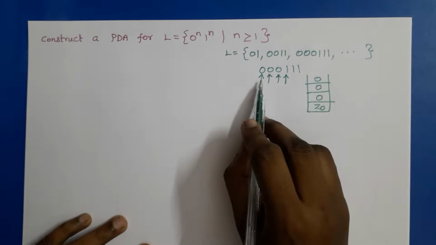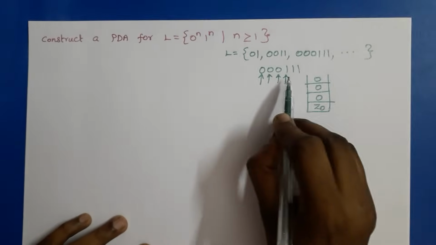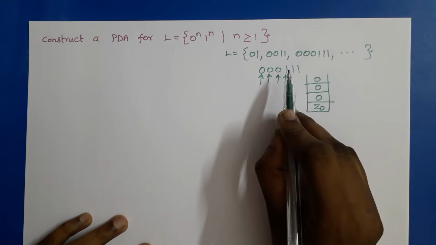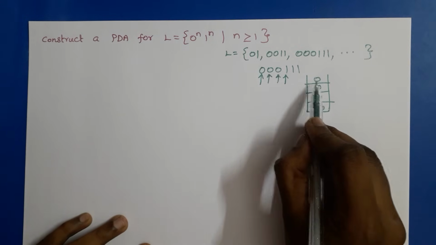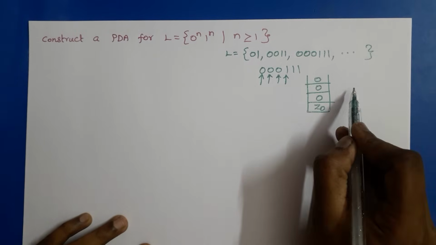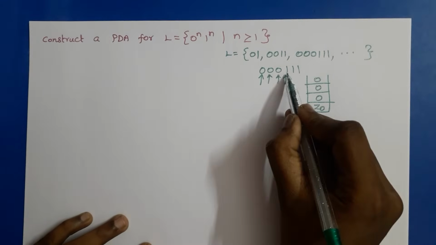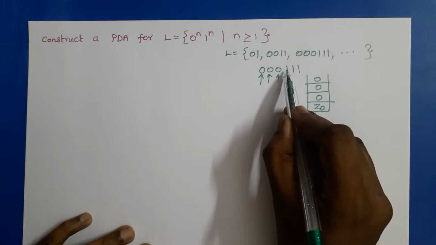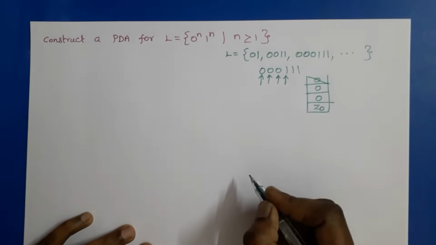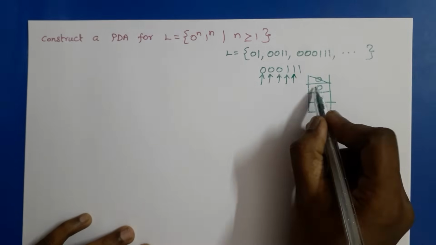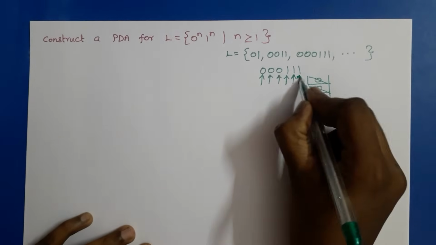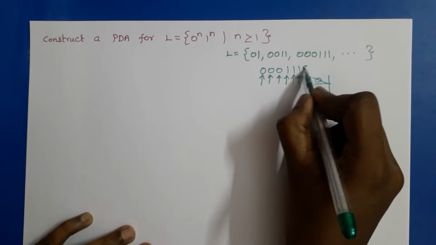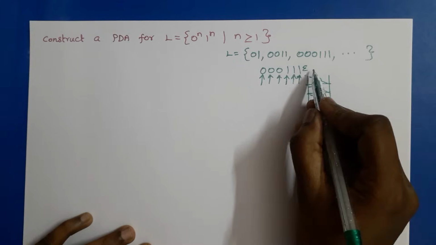Next we will see n ones. After pushing n zeros onto the stack, we will start reading the ones. For each one we have to match with a 0. Each 1 is matched with one 0 and a pop should be performed. So first we read the first 1, then that is matched with the top of the stack. That means for each 1 we have to pop one 0 from the stack. Then the next input is 1, again we perform a pop operation. The next input is 1, again a pop operation. Now the input symbols are fully consumed, so assume that the next symbol is epsilon.